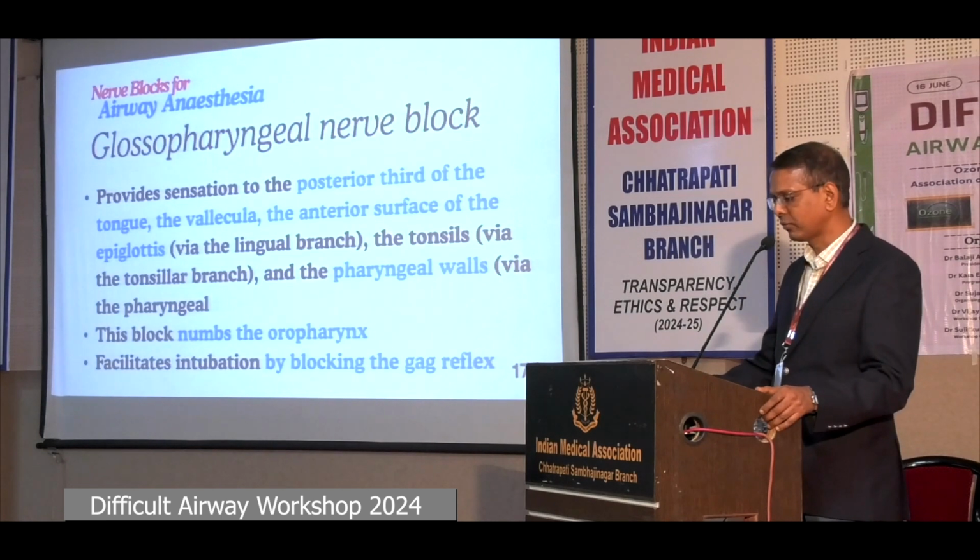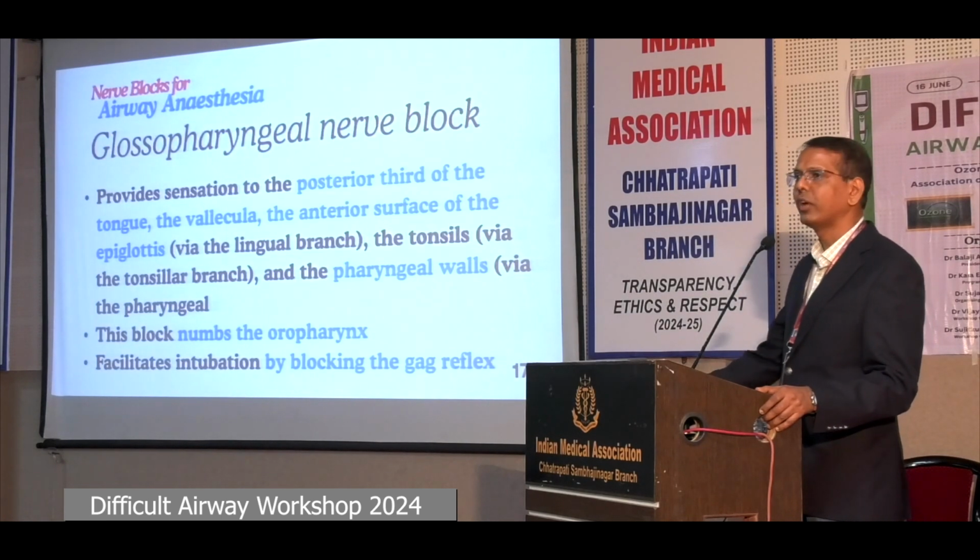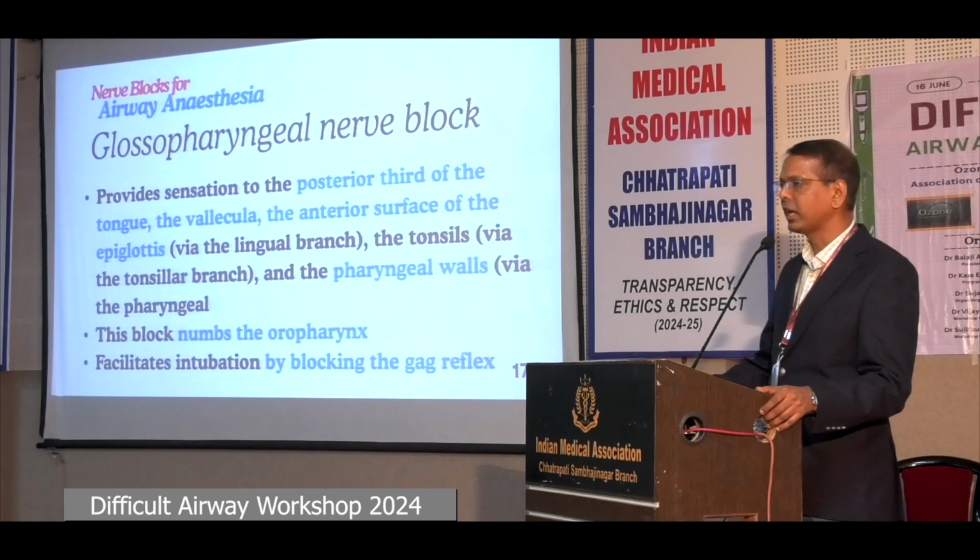Coming to the nerve blocks for airway anesthesia, the glossopharyngeal nerve block numbs the oropharynx by anesthetizing the glossopharyngeal nerve, which is a mixed nerve that provides sensation to the posterior third of the tongue, the vallecula, the anterior surface of the epiglottis, the tonsils, and the pharyngeal wall. Although the block facilitates intubation by blocking the gag reflex, we should remember that it is not adequate as a solo technique.